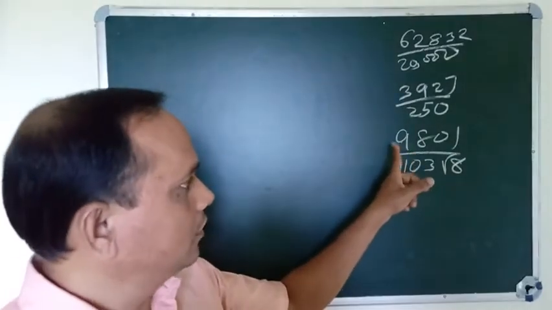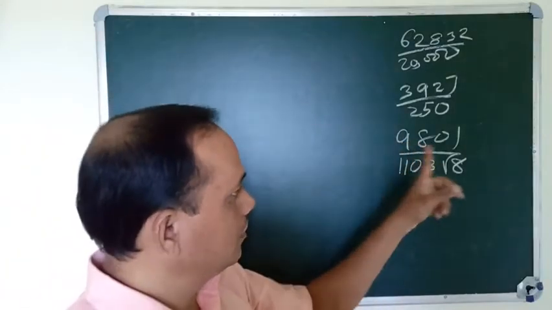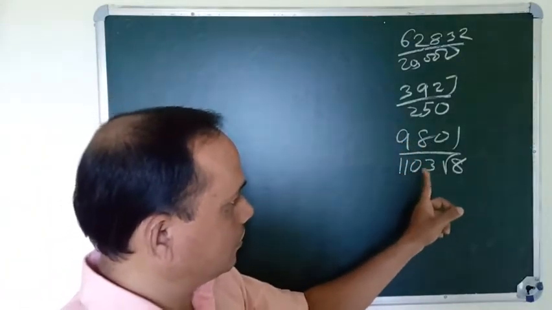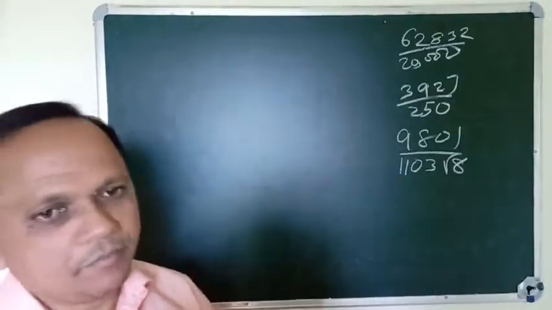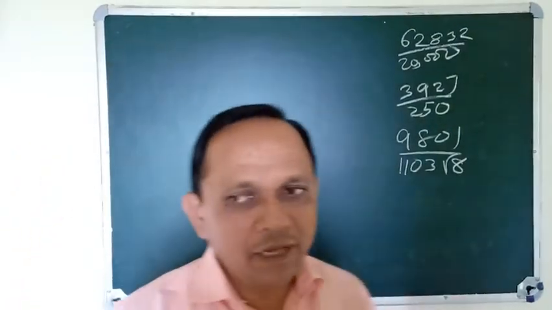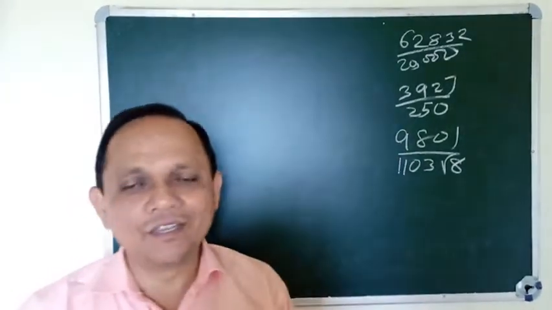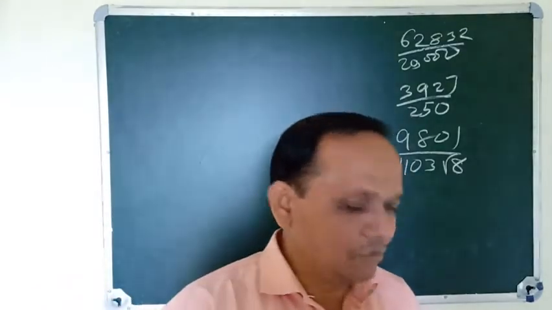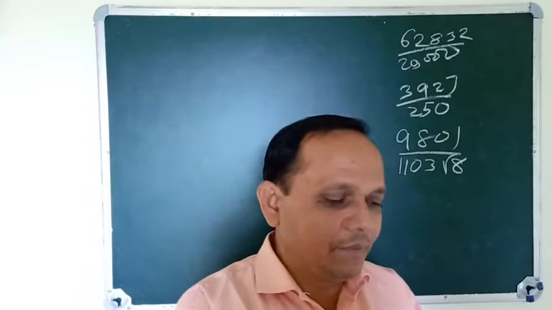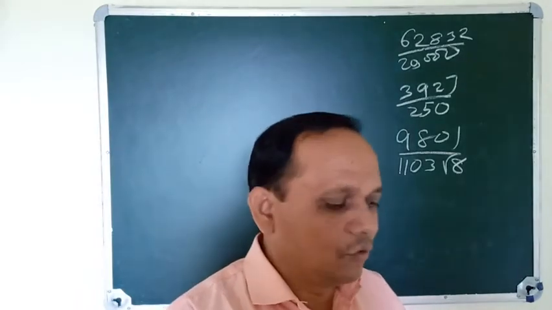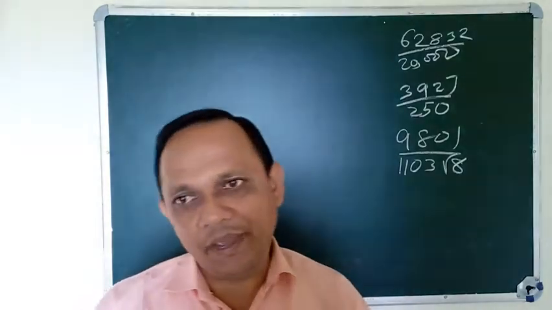According to Ramanujan, the value of pi equals 9801 by 1103 root 8. These are the various values of pi. So pi is a very interesting irrational number. Even now scientists and mathematicians are researching from time to time, going through the nearest and dearest values of pi.